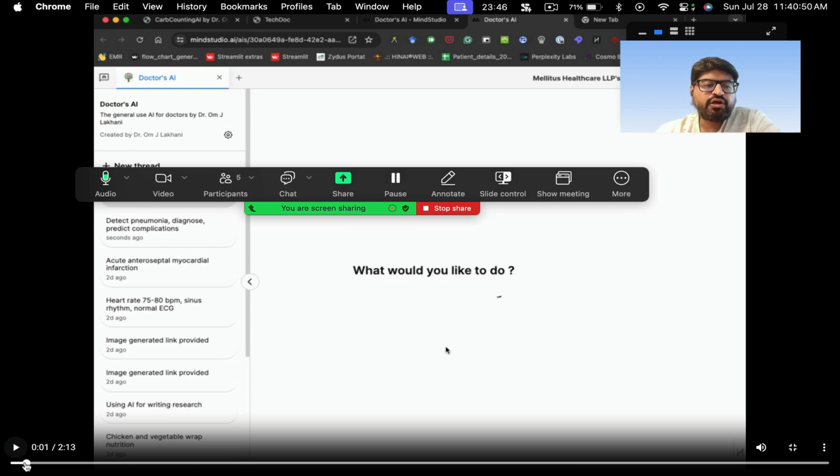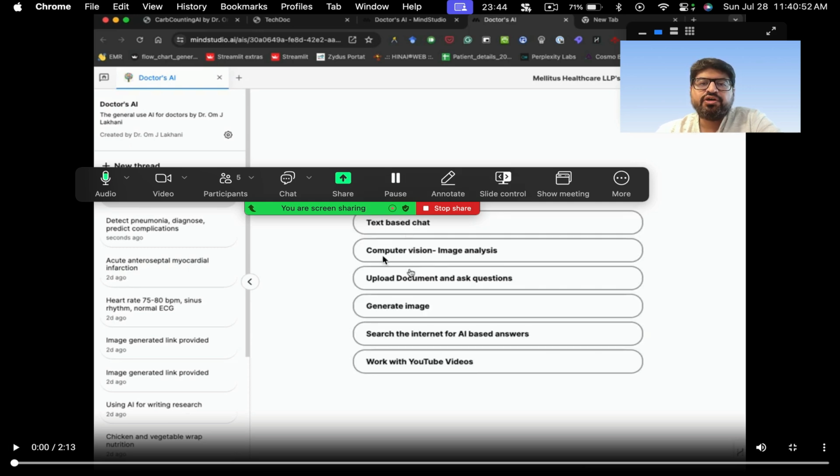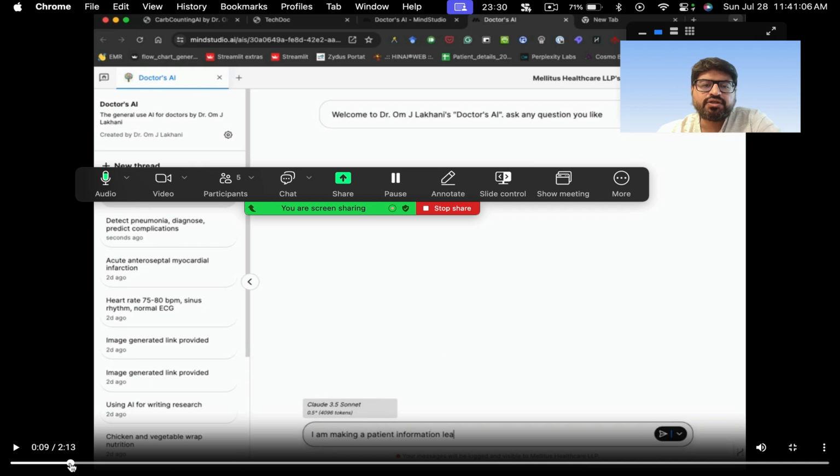So here you have the option of choosing all this. You have a text-based chat, you have computer vision analysis, you can upload a document and ask questions, generate images, search for AI-based answers. A lot of people said that you want clinical decision support. This is where you go, and you can work with YouTube videos. So these are some things we're adding.